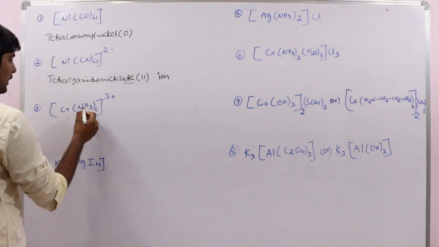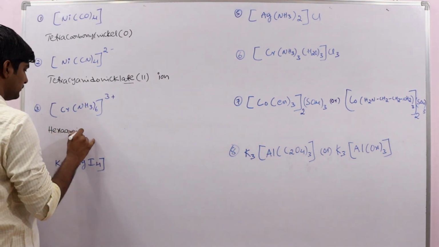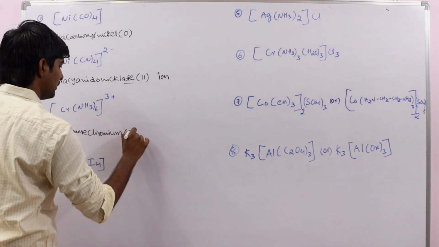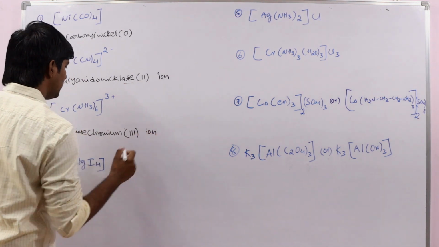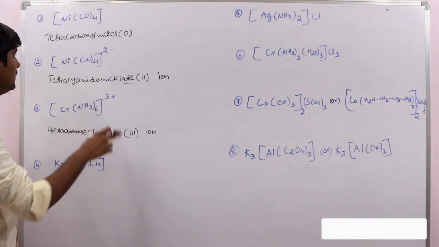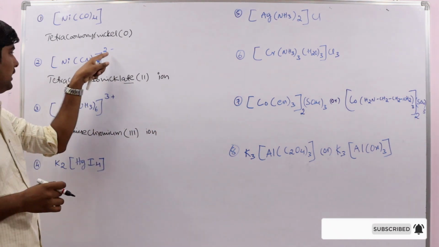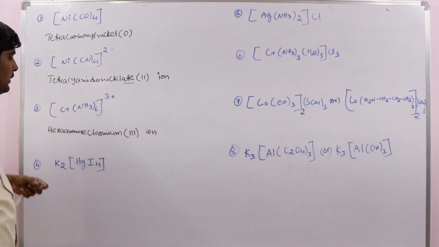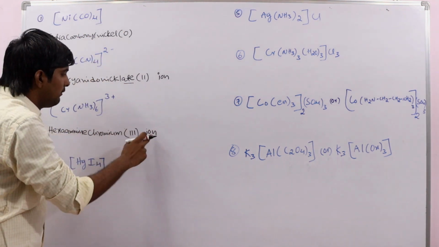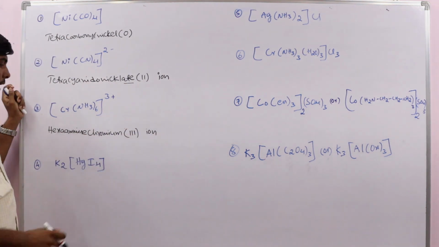See this. Ammine. Hexaammine chromium 3 ion. Here we have a positive charge, so the name of the metal remains as it is. In the earlier complex also there is no charge, so the name of the metal remains as it is. But where there is a negative charge, we get ate. When it is neutral, we are not writing ion, but here we have a charge, so at the end we add the word ion. So hexaamminechromium(III) ion.